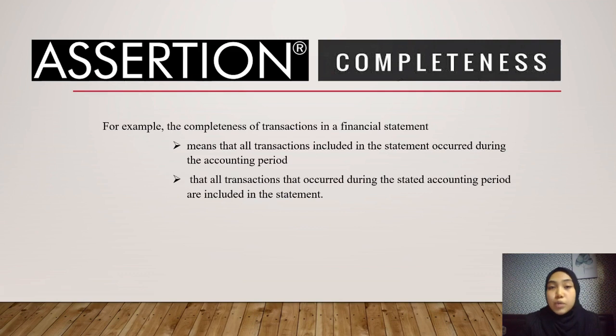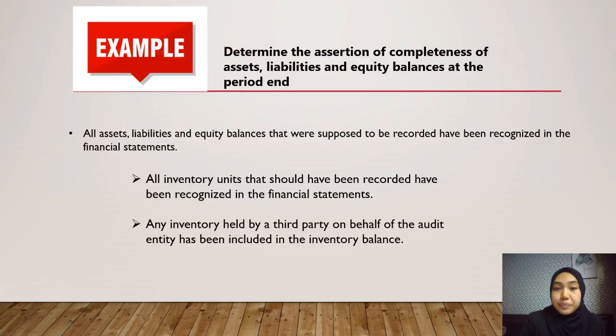Next, when we have identified that the transactions actually occurred during the accounting period, we should see whether they are included in the statement. That is how we confirm that a financial statement has met the assertion of completeness.